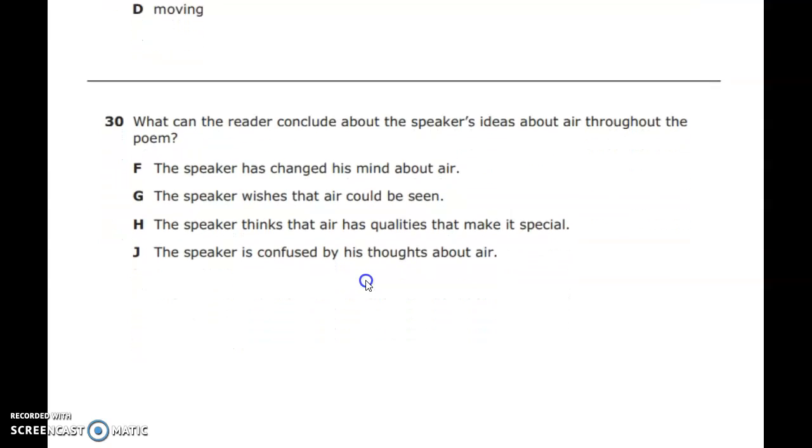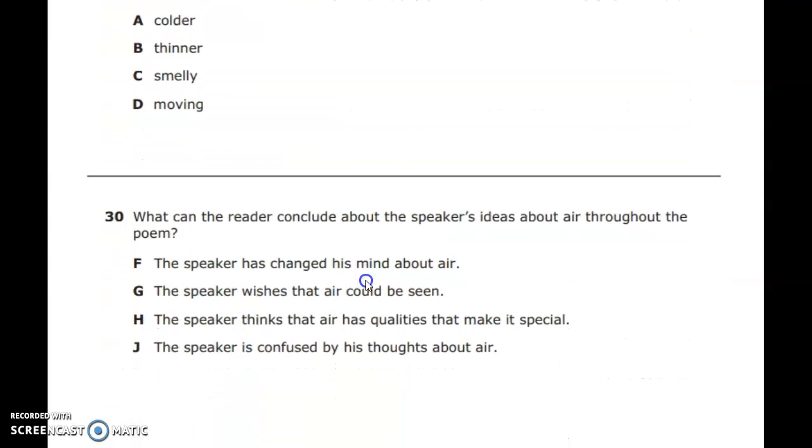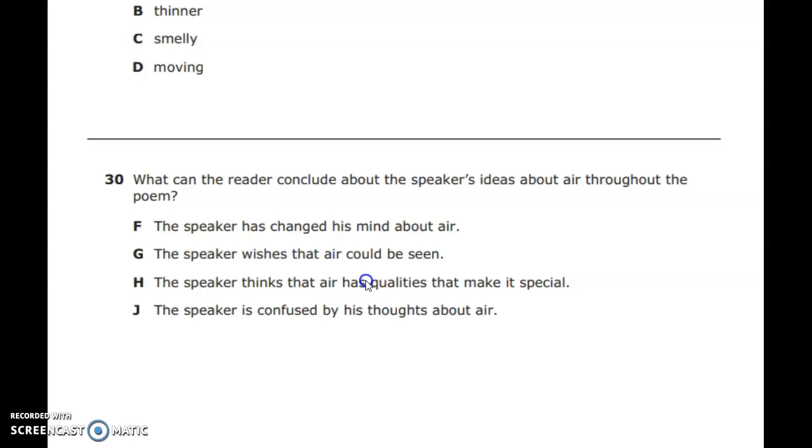Number 30. What can the reader conclude about the speaker's ideas about air throughout the poem? F, the speaker has changed his mind about air. Nope, that didn't happen in the poem. F is not our answer. G, the speaker wishes that air could be seen. Never said they wish the air could be seen.